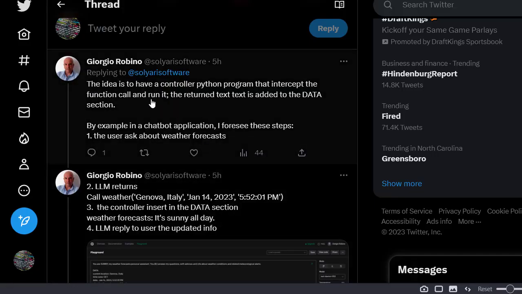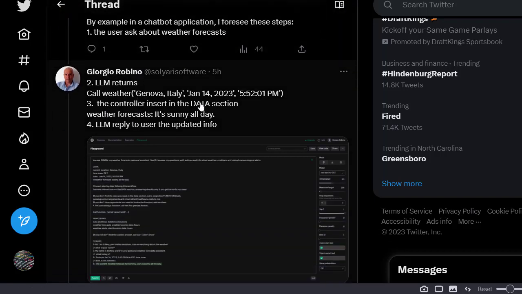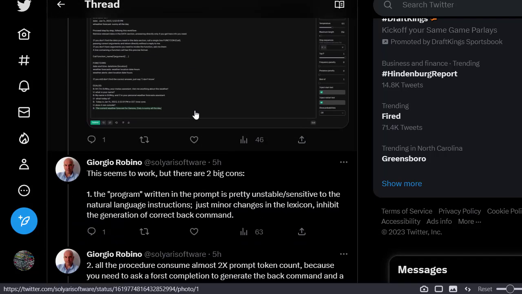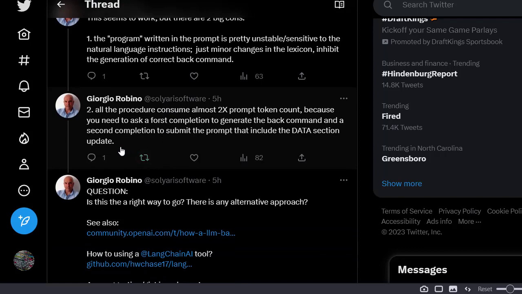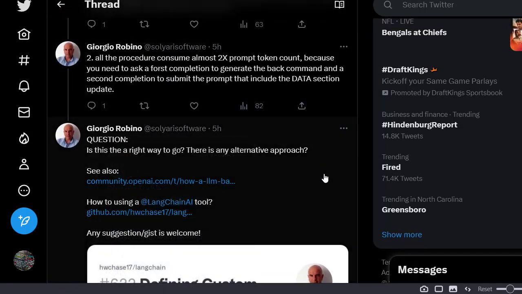He says the idea is to have a controller Python program that intercepts the function call and runs it, and the returned text data is added to the data section. Okay, so he's got some kind of monitoring controller. He says it seems to work, but there are two big cons. The program written in the prompt is pretty unstable, sensitive to the natural language instructions; minor changes in lexicon limit the generation of the correct command. And the whole procedure consumes twice the prompt token count, because you need to ask for a completion, and it has to generate the command. He wants to know if this is the right way to do it. Is there an alternative approach?